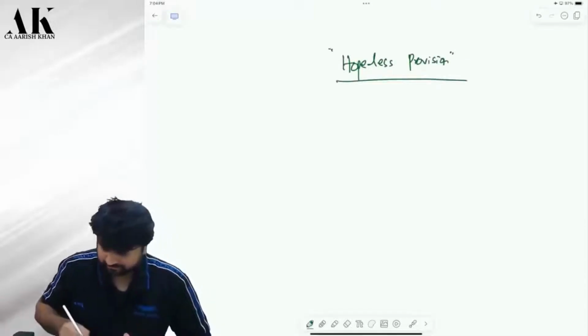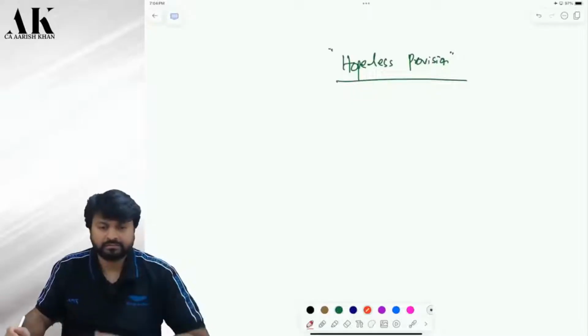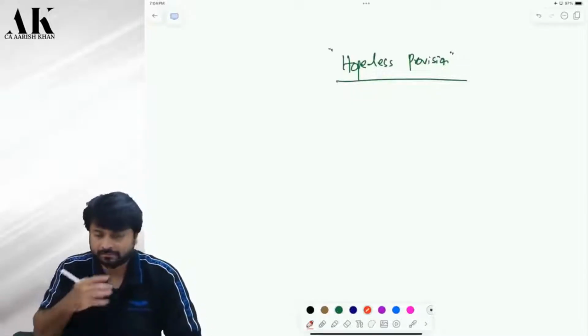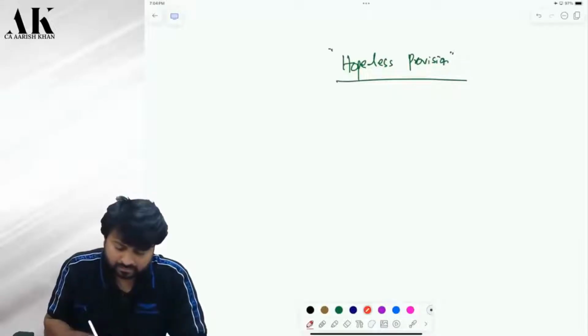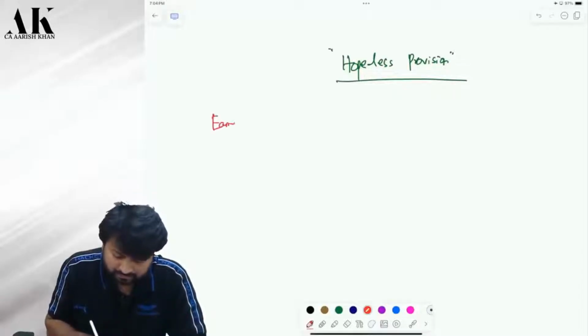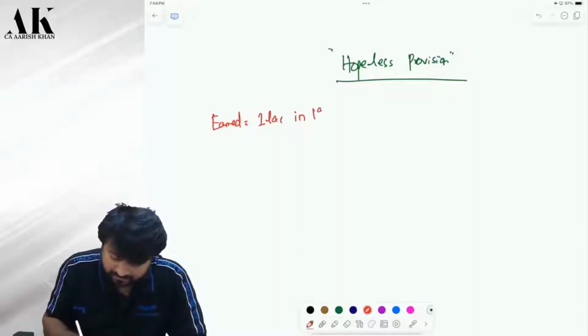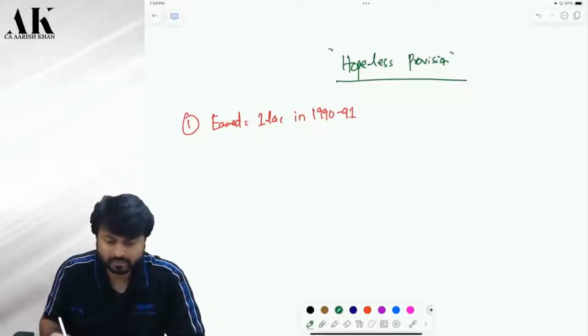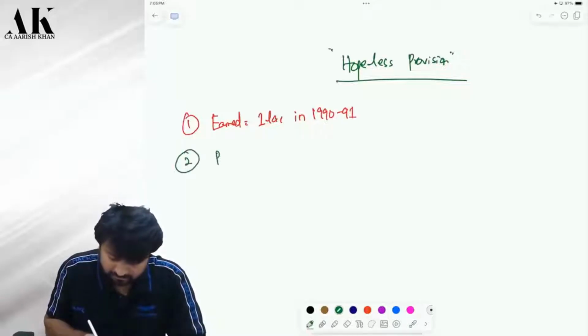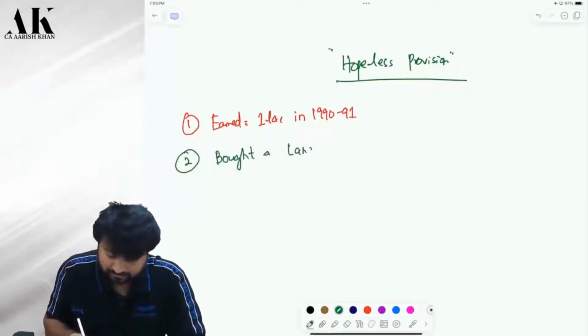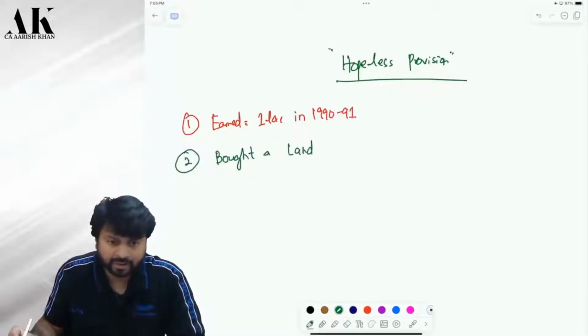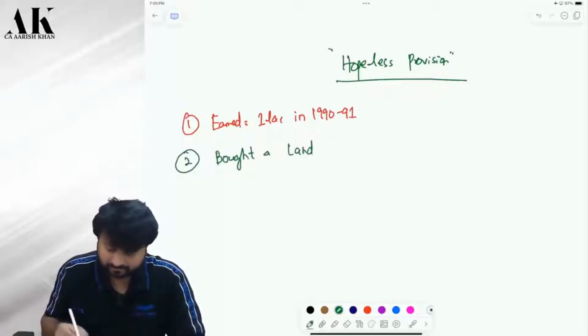See here on the board. Suppose you earned 1 lakh rupees in 1990, 1991. Now with the help of that you bought a land.